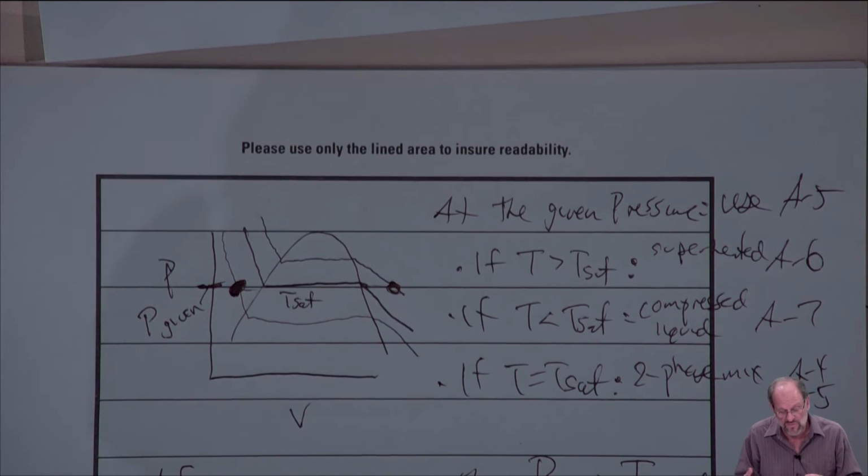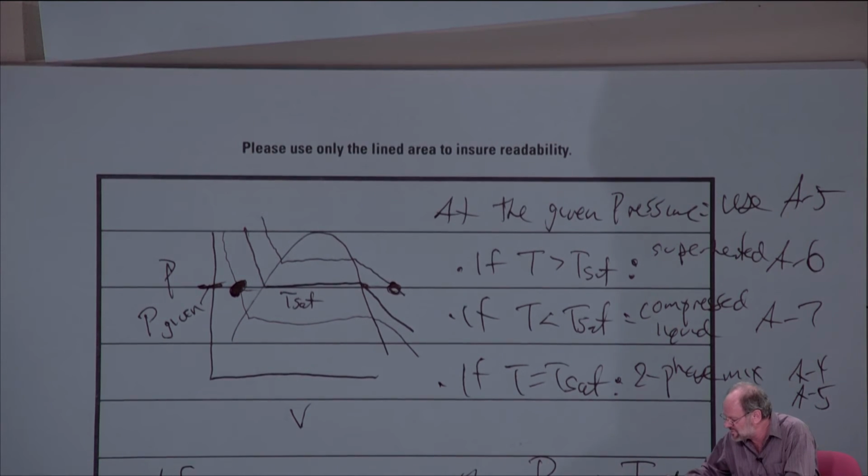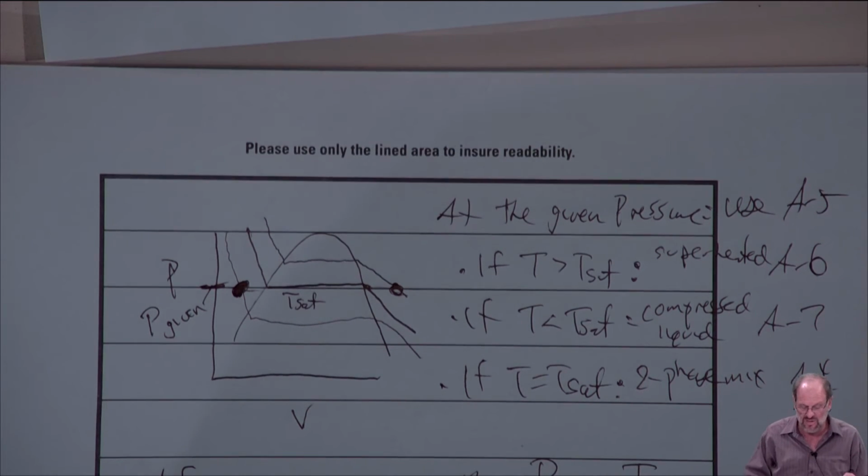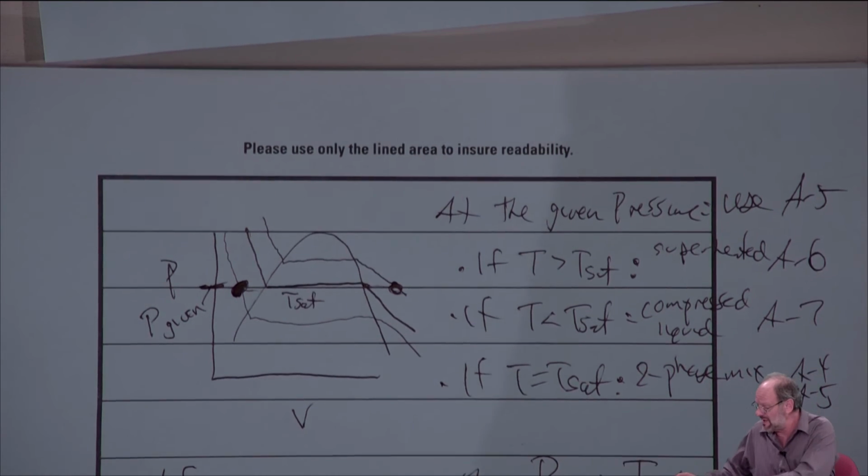So what if we were given temperature or pressure and another property? And for this illustration, let's just let it be the specific volume, but it could be anything. We could be given internal energy, enthalpy, entropy. But let's just say we're given either pressure or temperature and specific volume. But again, with the understanding it could be any of those other properties. Well, then what do we have to do?